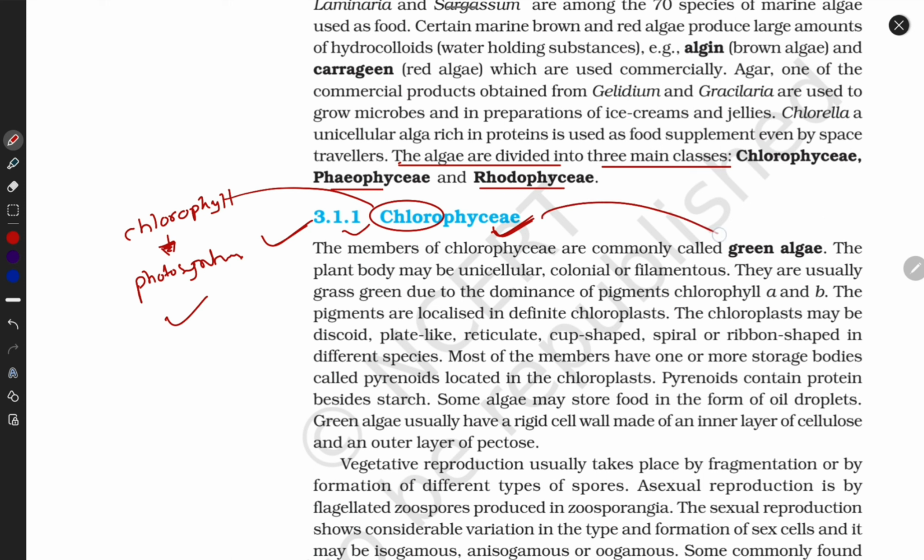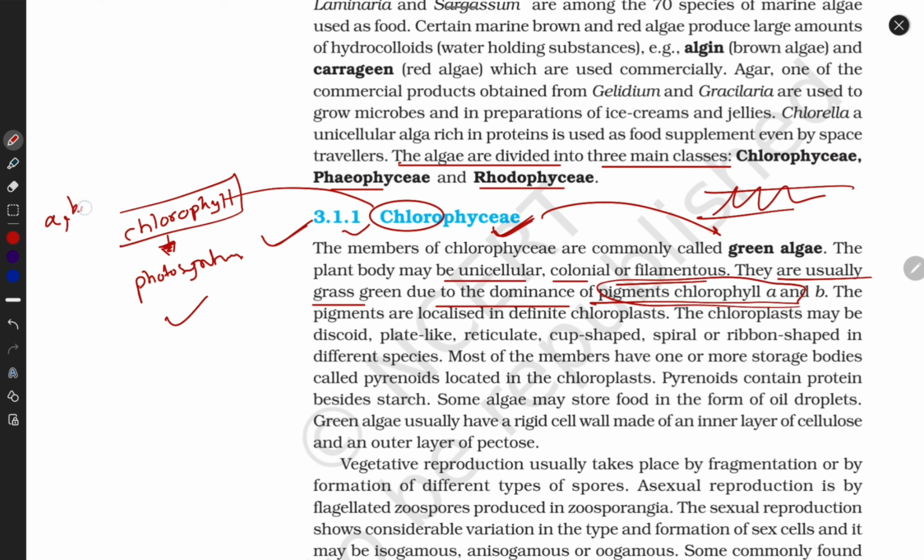They are also called green algae. This is a very normal term, not important from your exam point of view. Some brief points: these are unicellular, colonial, filamentous, like this filamentous arrangement. They are usually grass green due to the dominance of pigments. I told you chlorophyll may be A, B, C, D, E. It varies from class to class, so you have to remember this.